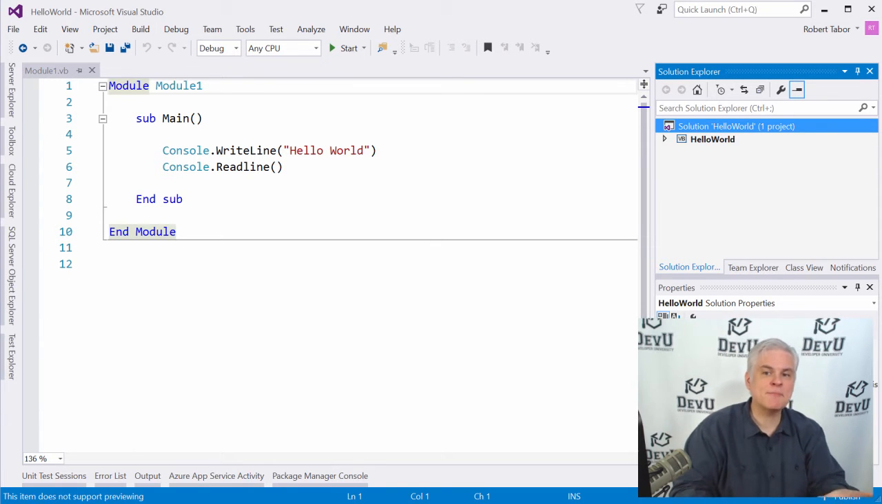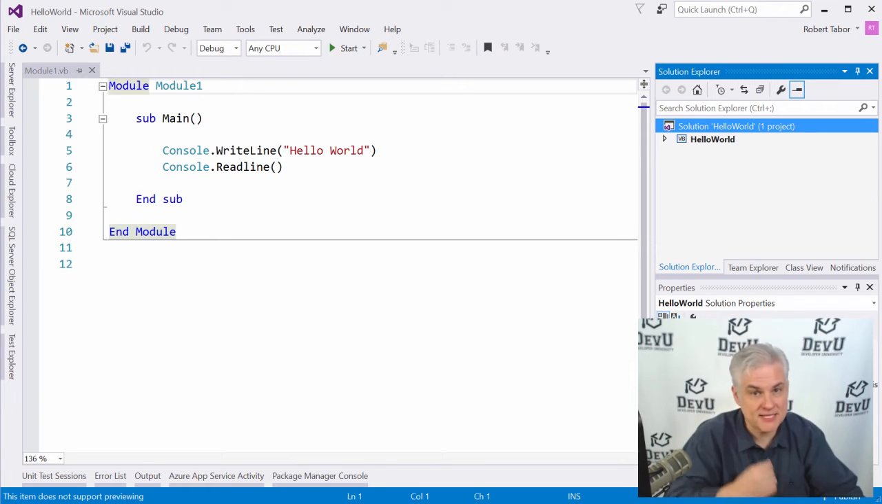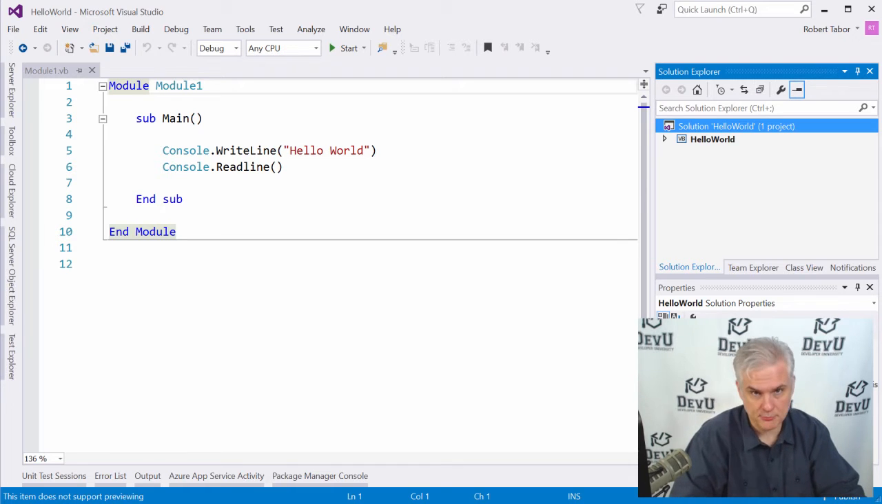Just for now, accept that there's this extra layer called a solution that owns one or more projects. And trust me, it becomes more important as we move past the basics. But for the most part in this course, we're going to only concern ourselves with talking about projects.